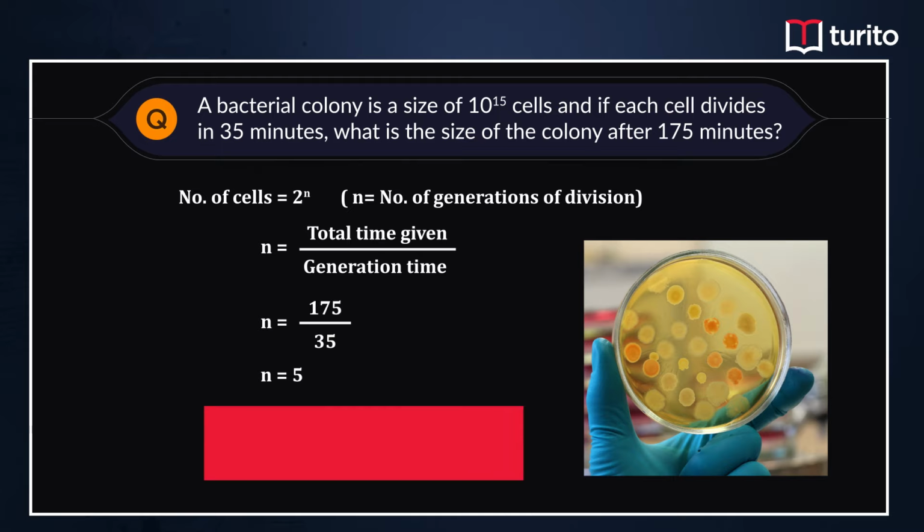Now, to finally calculate the total number of cells, we already have 10 power 15 cells in the colony, which are again multiplied by 2 power 5, where n is 5. So 10 power 15 into 2 power 5 will finally give you 32 into 10 power 15 cells. This is how you can find out the size of a colony after a given time when the generation time is given.